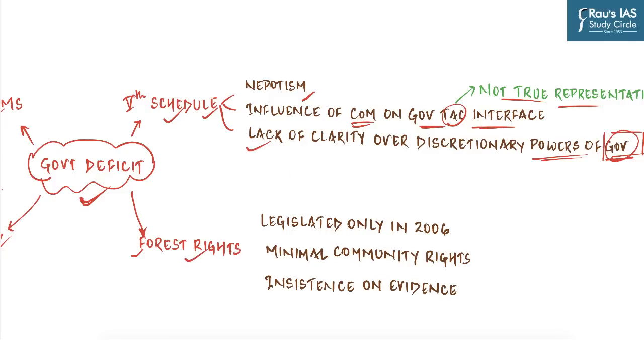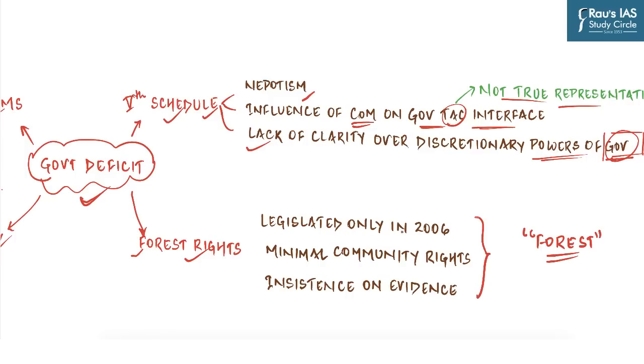Then comes the matter of forest rights. We know that most of the tribals in our country reside in forested regions, and it is one of the main reasons for the spread of Naxalism as well. Because since the time of the Britishers, we have started to encroach on forested areas. It started with the British government. The monopolization of forests started with the enactment of various forest laws, enacted in order to protect the forest. But in the process, we forgot that forest does not just include the trees and the animals, but also includes people.